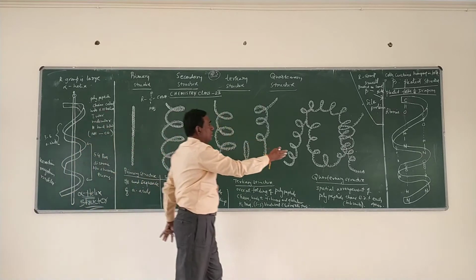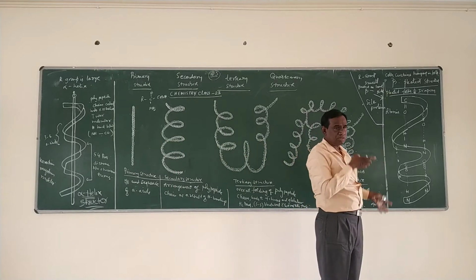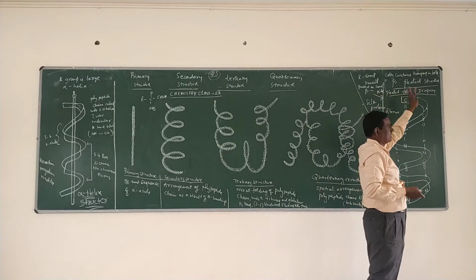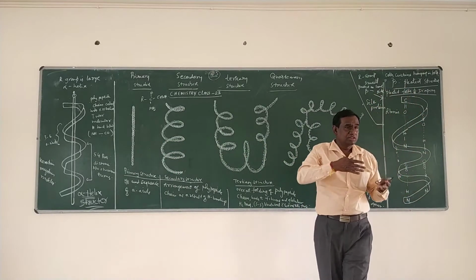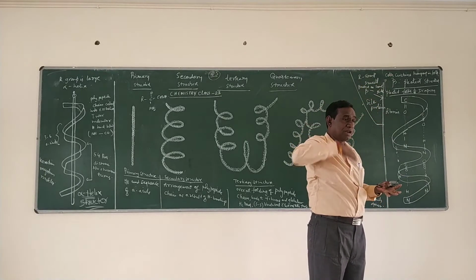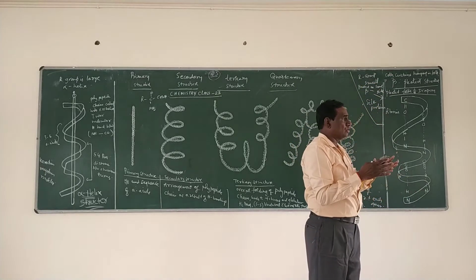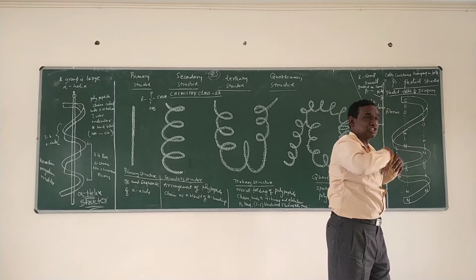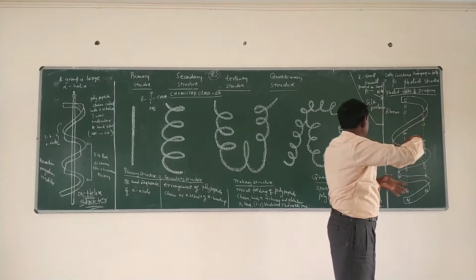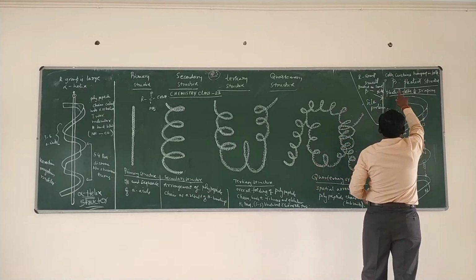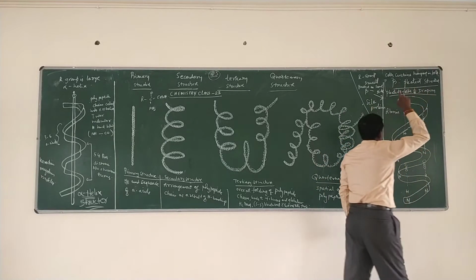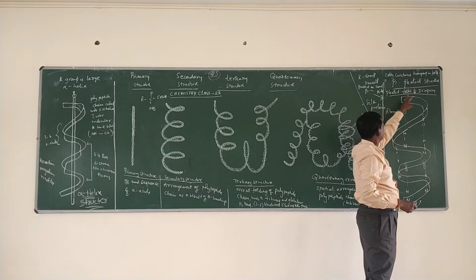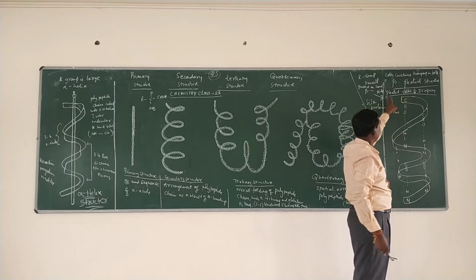Coming to the beta pleated structure, why is it called the beta pleated structure? Here also there is a turning of the polypeptide chains, but here the R groups are stretched out here and there. So it is called the beta pleated structure, or beta pleated folds of drapery.